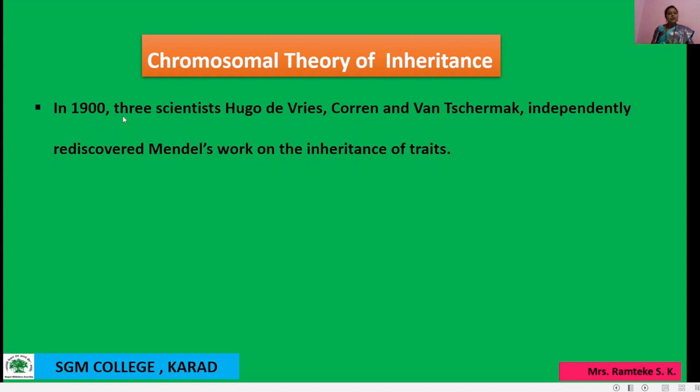After that, three scientists, Hugo de Vries, Correns and von Tschermak, independently rediscovered Mendel's work on the inheritance of traits. We call it rediscovered, not published.